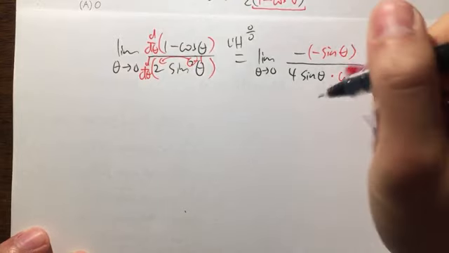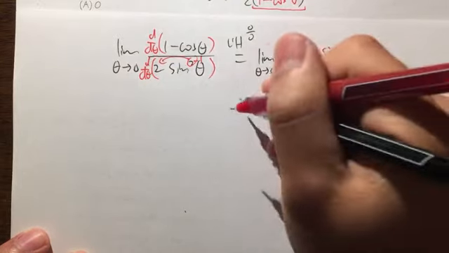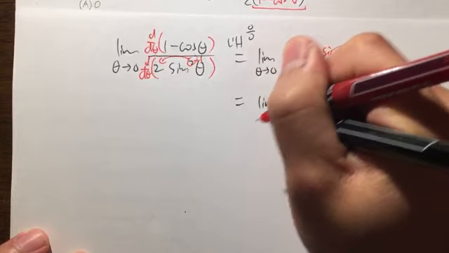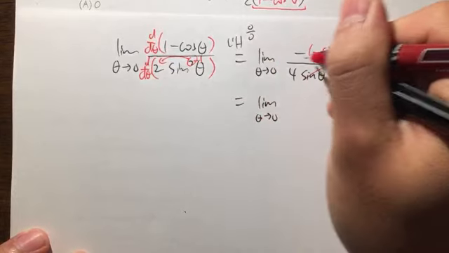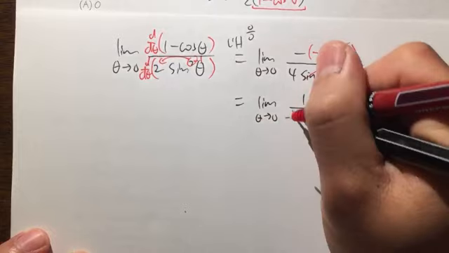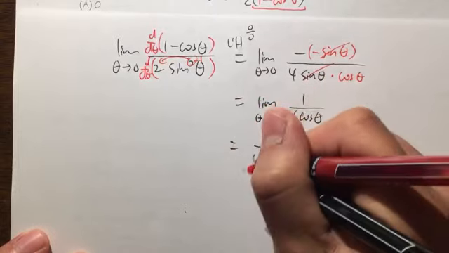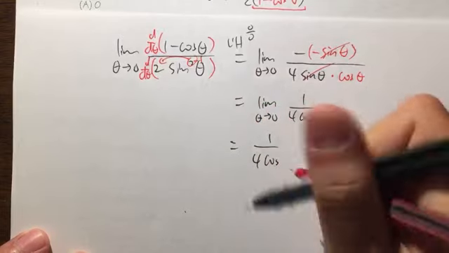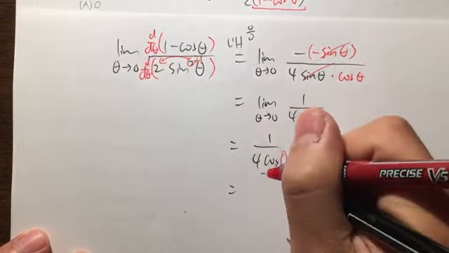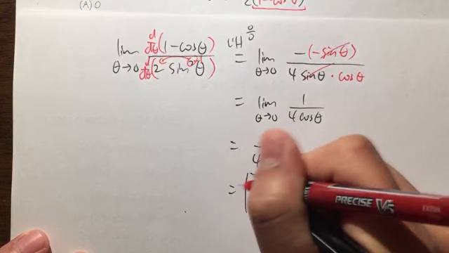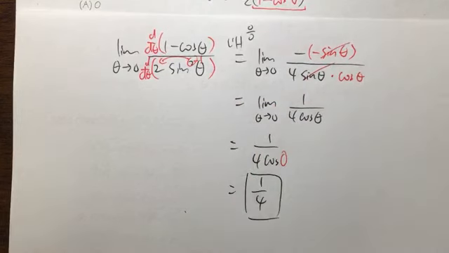And then you see that the sine theta cancels out. So this is the limit as theta approaches 0. Negative times negative is positive 1 over 4 times cosine theta. In the end, you get 1 over 4 cosine of 0, which is 1 right here. And that's, once again, 1 over 4.